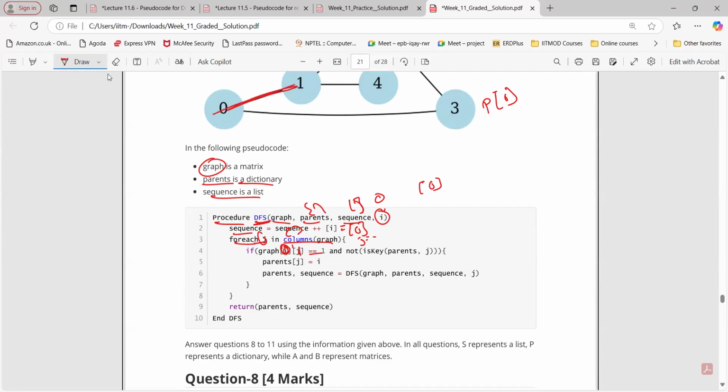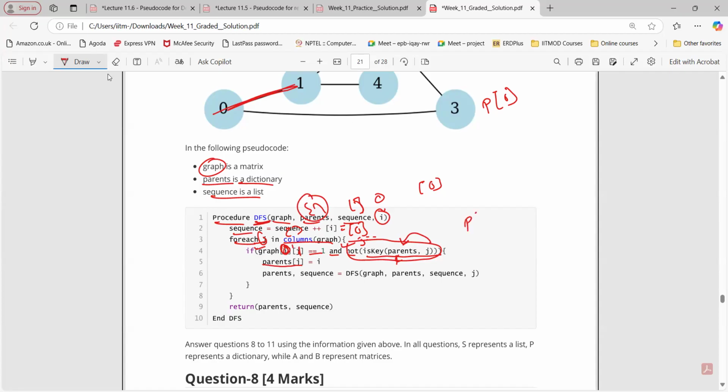Now let's see. And not is there. Parent is initially empty. Whether J is in the parent? No, this is false. Not of false will be true. Both are true. If both are true, what are we doing? Parents of J, what is J? 1, right?